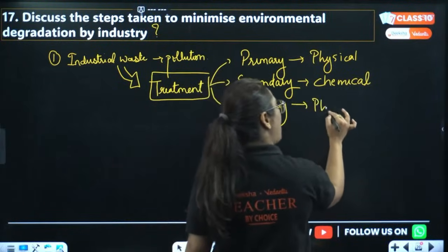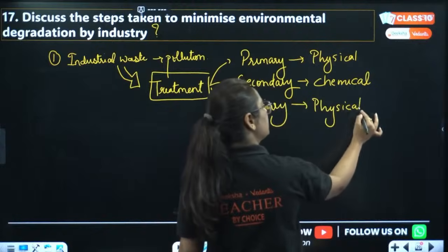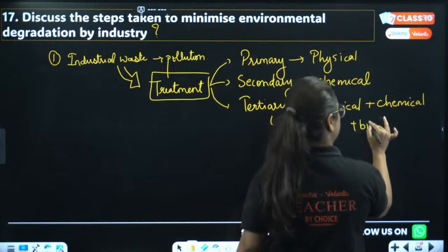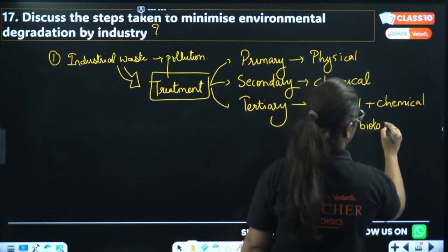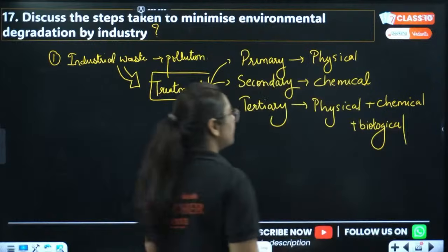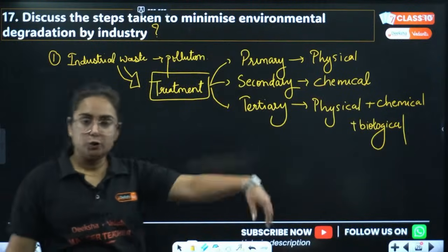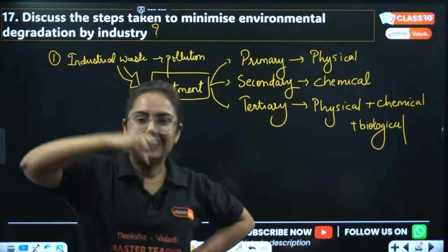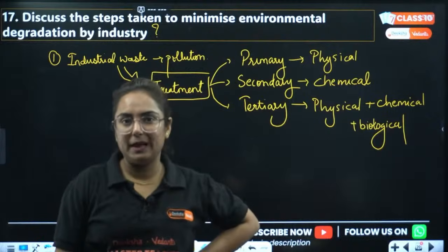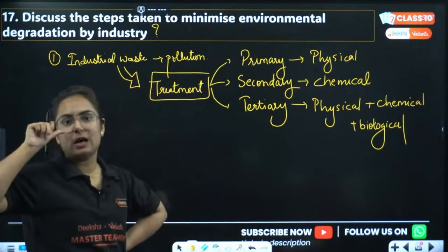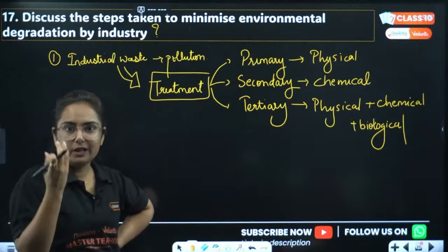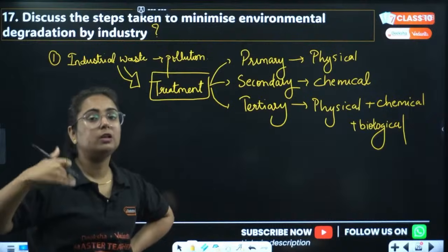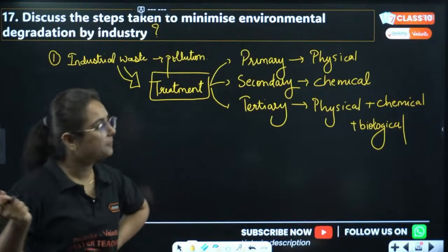Third will include all these physical processes plus chemical processes as well as biological processes, to remove or make the product safe to be discharged in water bodies or land. Often we need to remove that gandagi out of that first. Then, like fumes are there from the industries, so we can put filters over there so that it does not pollute the air, but it is doing so.